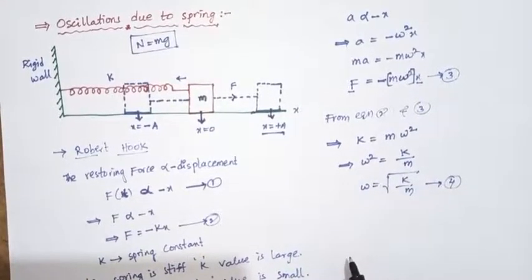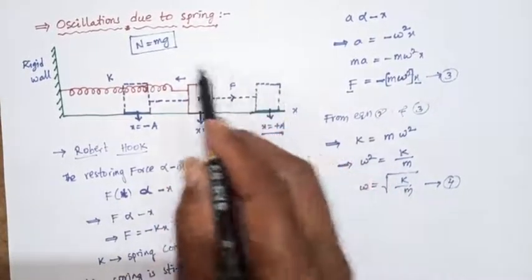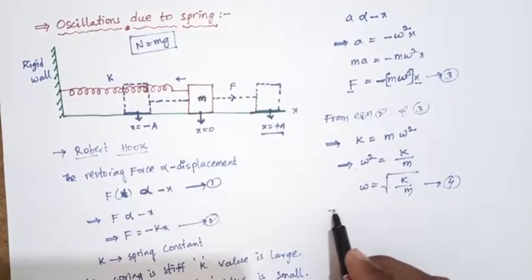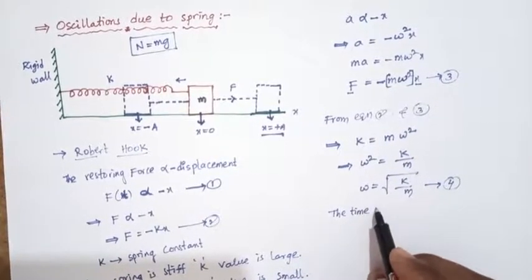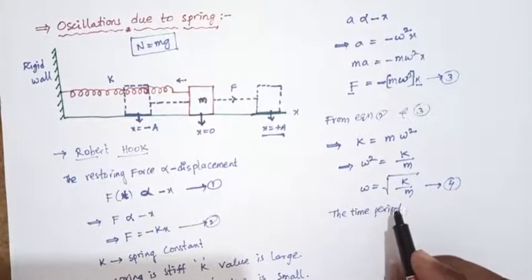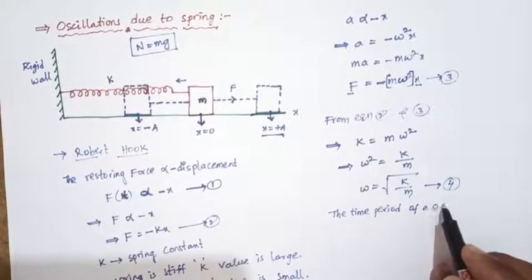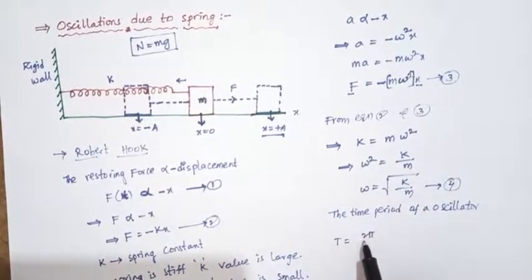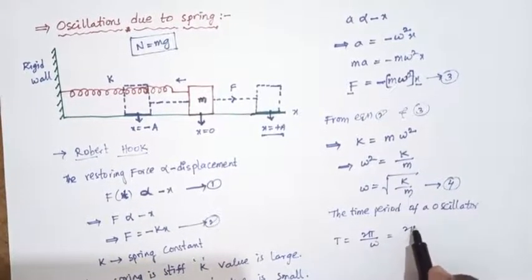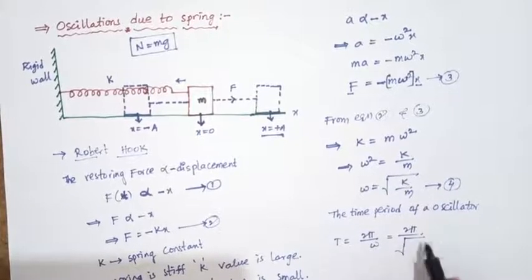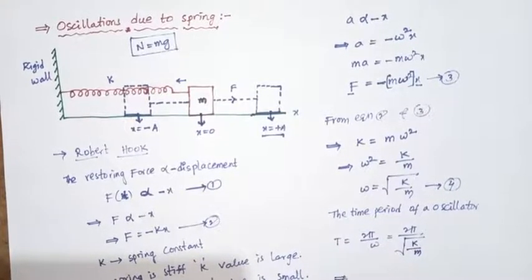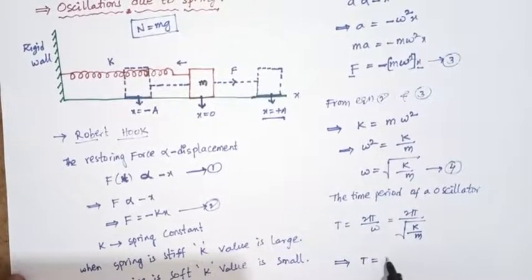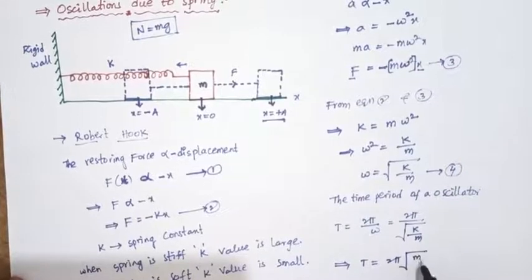Next, the time period for the oscillator. The spring executes simple harmonic motion, so the time period T equals 2 pi by omega, which equals 2 pi times the square root of m by k. So the time period T equals 2 pi square root of m by k.